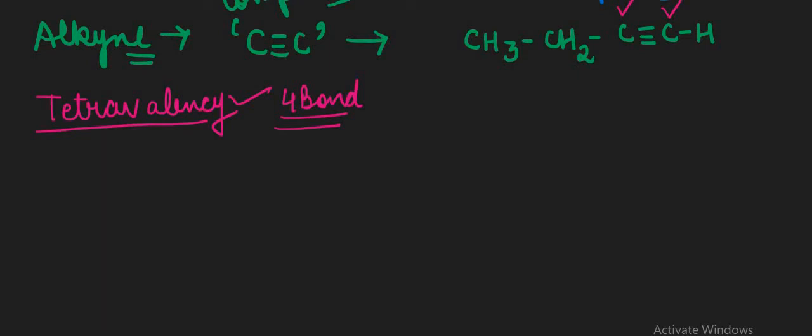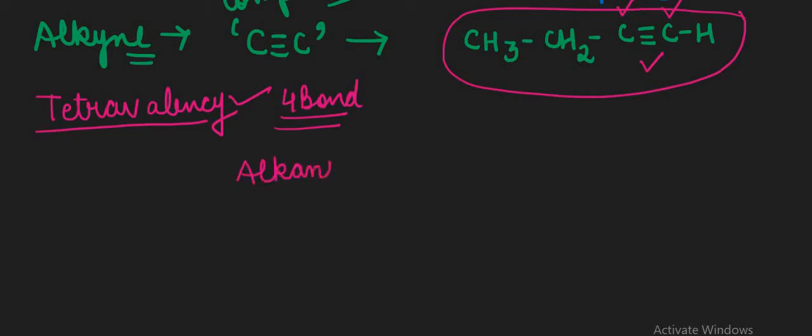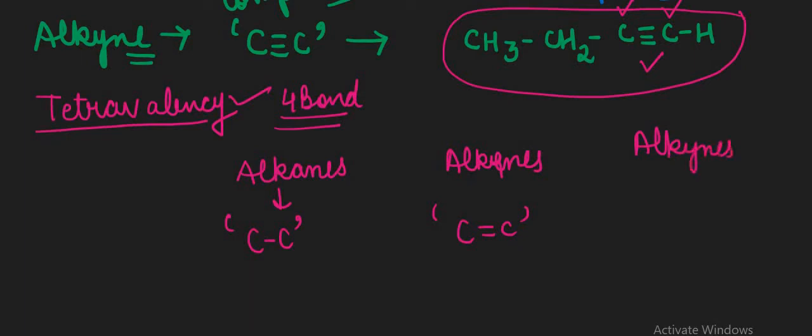Okay, now this complete compound is included in the alkyne family. Why is it included in the alkyne family? Because it contains a triple bond. That's why it will be included in the alkyne family. So either we are talking about the alkane part, which contains only carbon to carbon single bonds, or the alkenes part, which contains carbon to carbon double bonds, or the alkynes part, which contains carbon to carbon triple bonds.